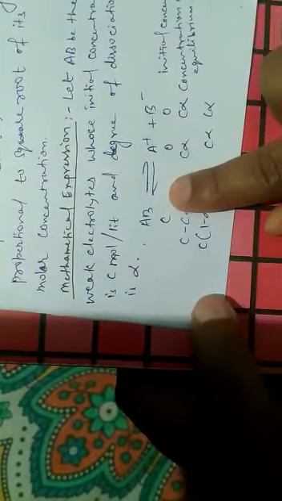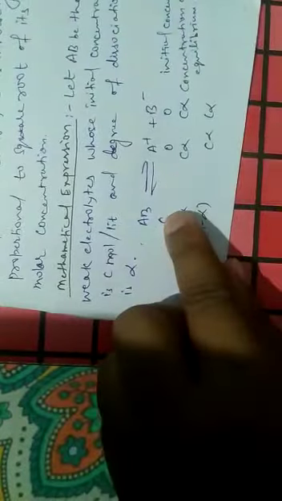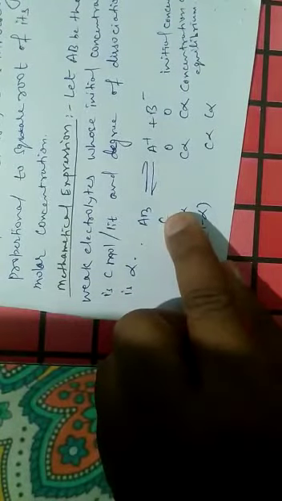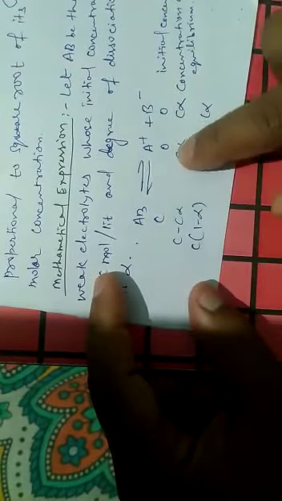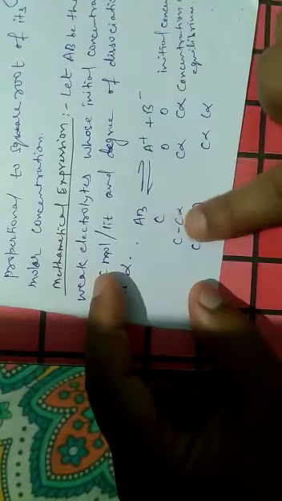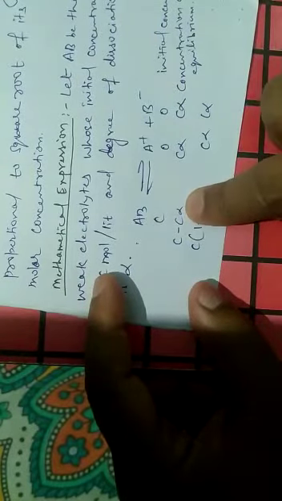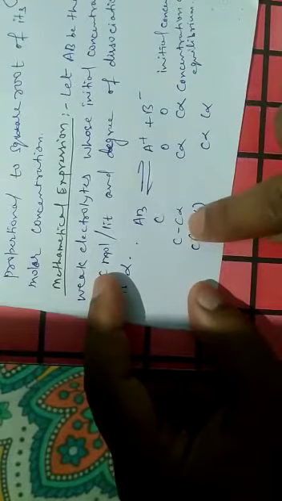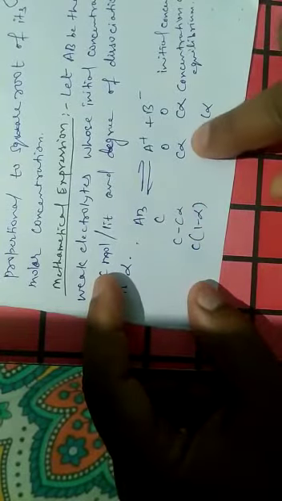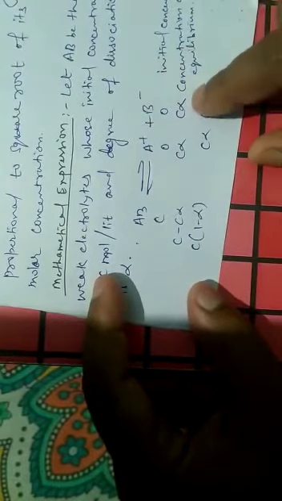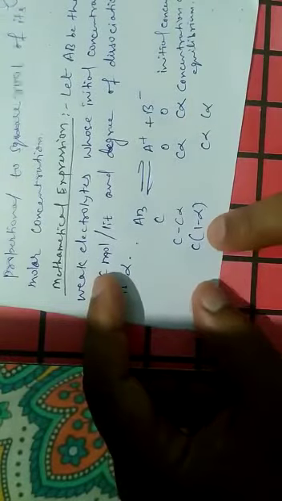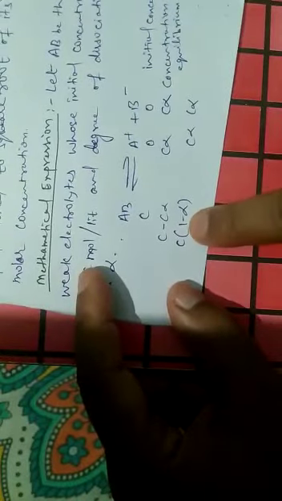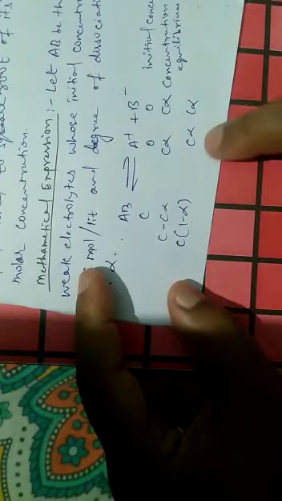AB will split up into A plus and B minus. Initial concentration is C, and it is 0, 0. As alpha part is converted, the concentration becomes C minus C alpha, and alpha part is produced in A and alpha part in B. Taking C as common, it becomes C into 1 minus alpha, C alpha and C alpha.